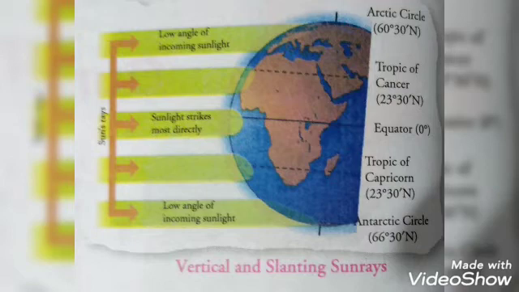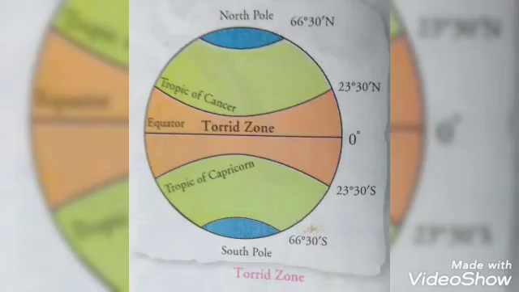On the basis of the amount of heat received by the Earth, it is divided into three zones. That is torrid zone, the equatorial region and around it up to 23.5 degree north, that is Tropic of Cancer, and 23.5 degrees south, that is Tropic of Capricorn, it is called torrid zone. Then temperate zone, beyond torrid zone you find temperate zone in both the hemispheres, north temperate and south temperate, and then beyond the temperate zone you find the frigid zone up to the poles on both sides.